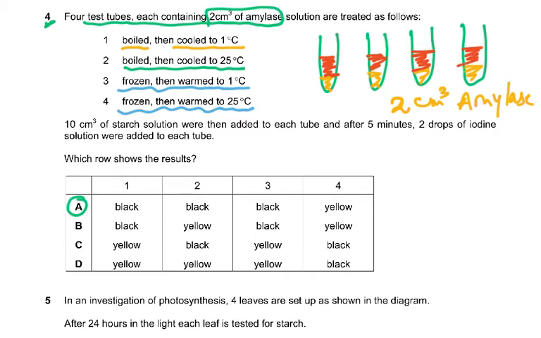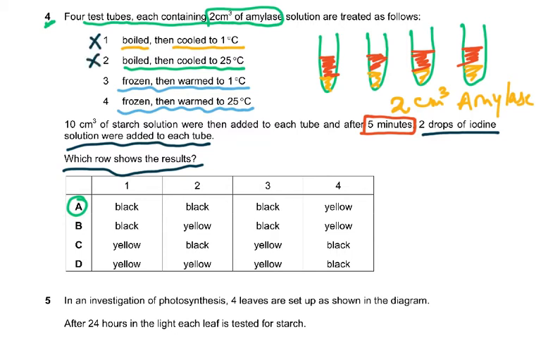After 5 minutes, important, after 5 minutes, 2 drops of iodine solution were added to each tube. Which row shows the results? Now the main thing is, you've got to understand which one would have the amylase working. The amylase would be working in the frozen ones. Boiled and cooled will not work, because once it is boiled, the enzyme is denatured. So starch would be present, nothing would happen to the starch. When you added iodine, starch reacts with iodine and gives you a blue-black color.